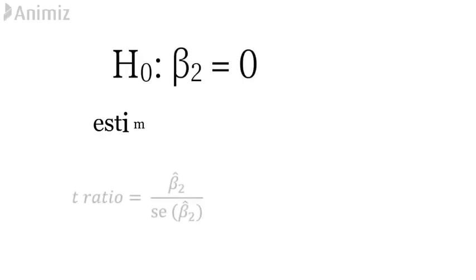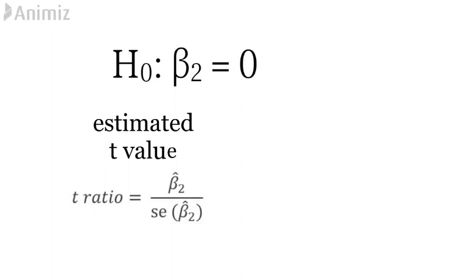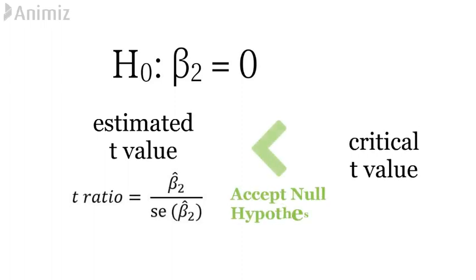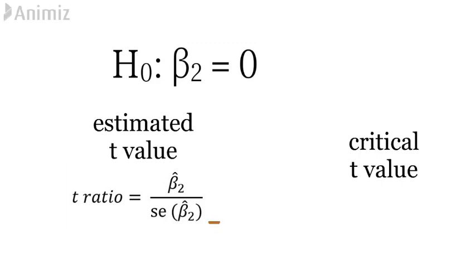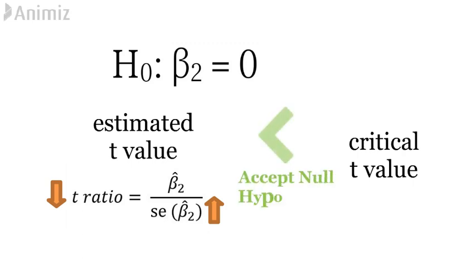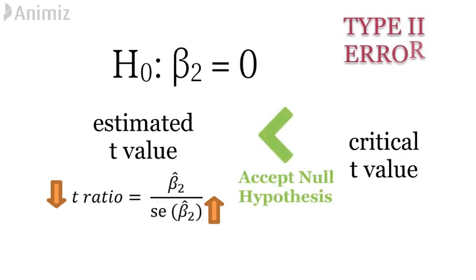To test the null hypothesis beta 2 is equal to 0, we compare the t ratio, that is beta 2 cap by standard error of beta 2 cap, with the critical t value. If the estimated t value is less than the critical t value, we accept the null hypothesis, and if it's greater, we reject H0. In cases of high multicollinearity, the estimated standard errors increase dramatically, and this makes the t value smaller. Therefore, we may accept the null hypothesis, leading to a type 2 error.